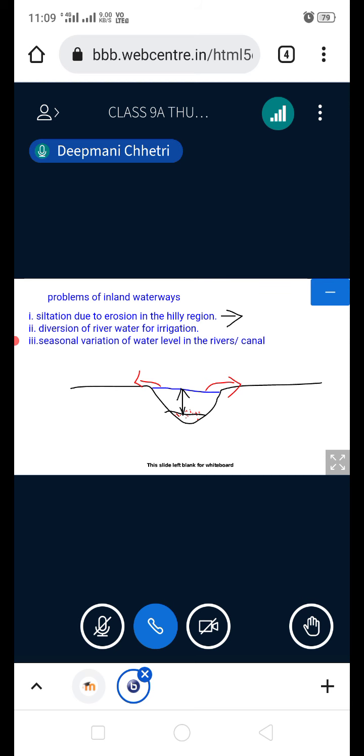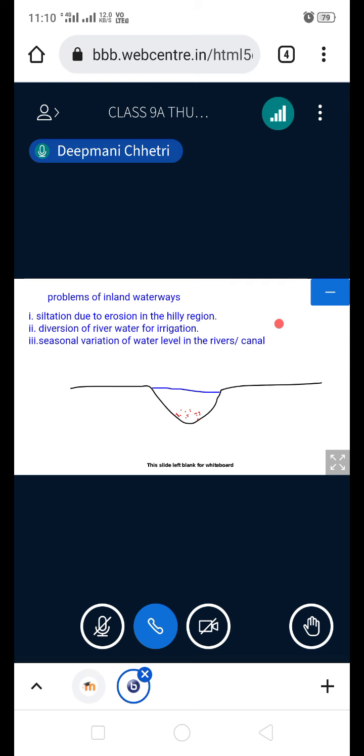Now siltation is this problem. Why is siltation happening? Siltation occurs because of erosion in the hilly region. Just before, as I told you, siltation is happening because of this one. And I gave an example of Kolkata port.